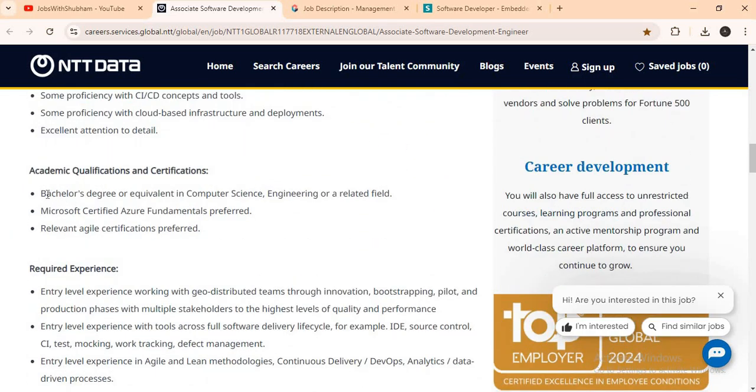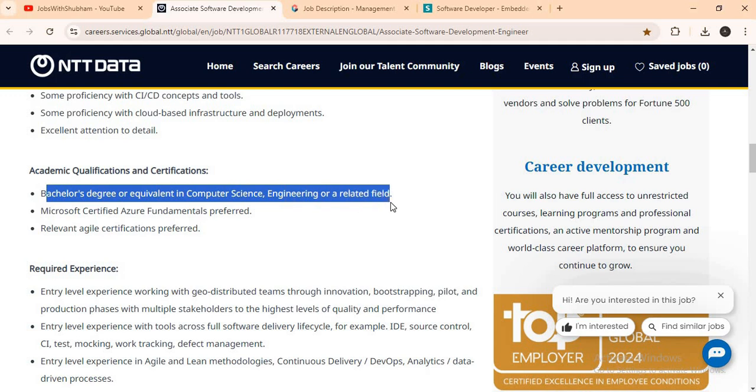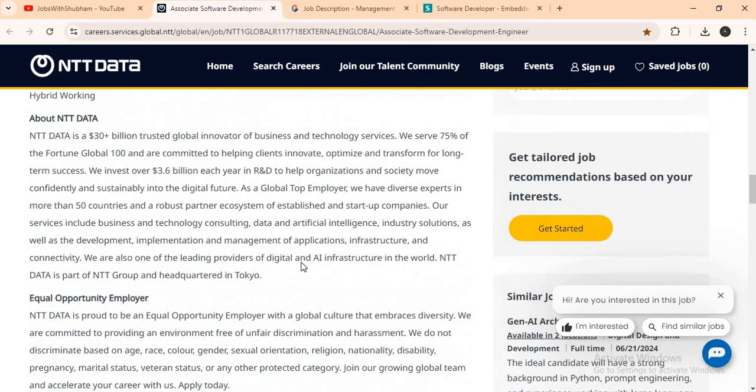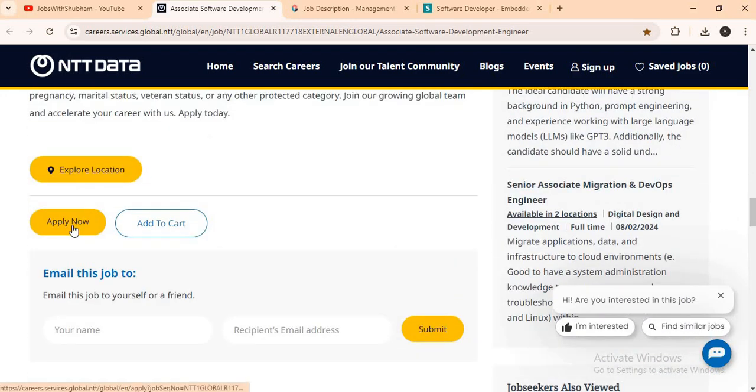And those who have done a bachelor's degree or equivalent in computer science engineering or a related field can apply. Microsoft Certified Azure Fundamentals is preferred, and all these things we have to know. And how to apply for the job: you just have to click here on apply now and the application page will open, so you can go and check about this.